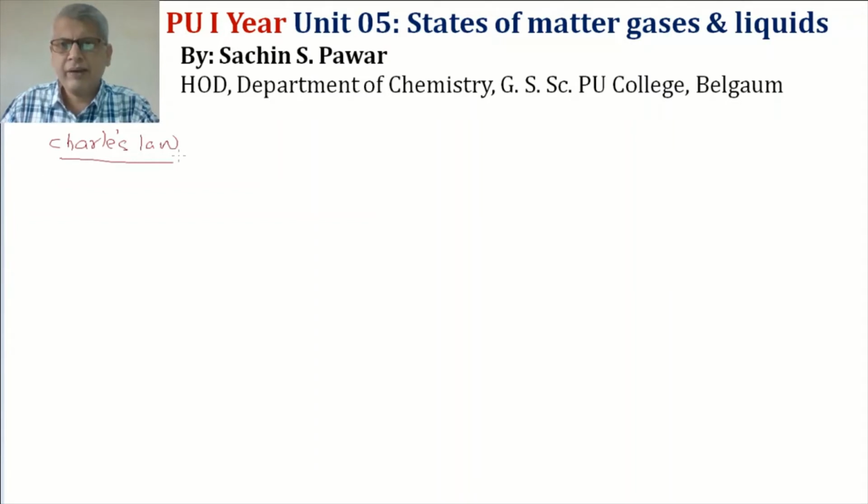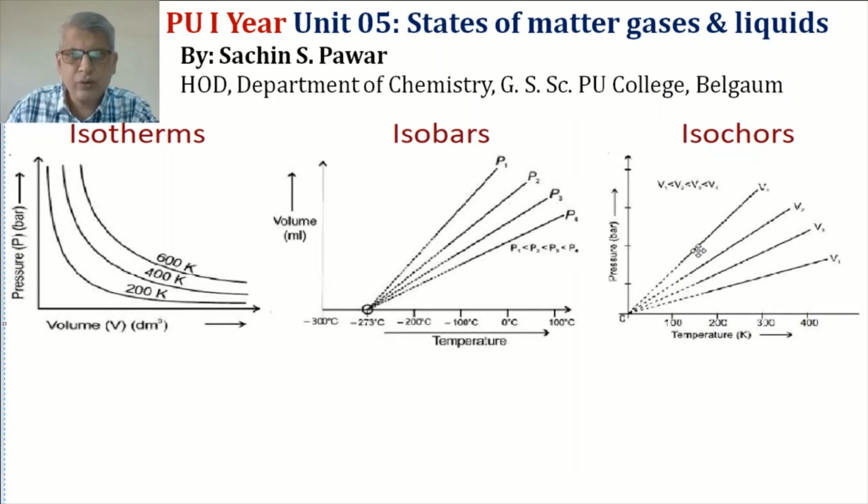You already know the statement, but I'm not going to write the statement right now. Charles law is obtained from isobar. Yes, it was here, isobar. And here the isobar has given us information. That information is very, very important, that all these curves touch zero volume at minus 273.15 degrees Celsius specifically, and I had told you that it is called absolute temperature.